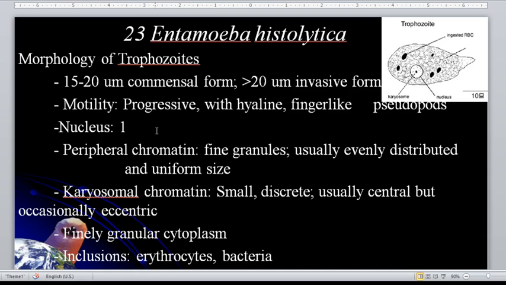Now, morphology. I hope, guys, you don't need to memorize everything like the sizes. Unlike before, when we memorized everything.